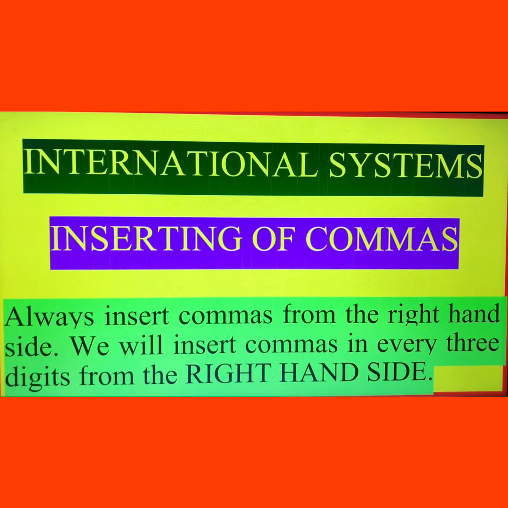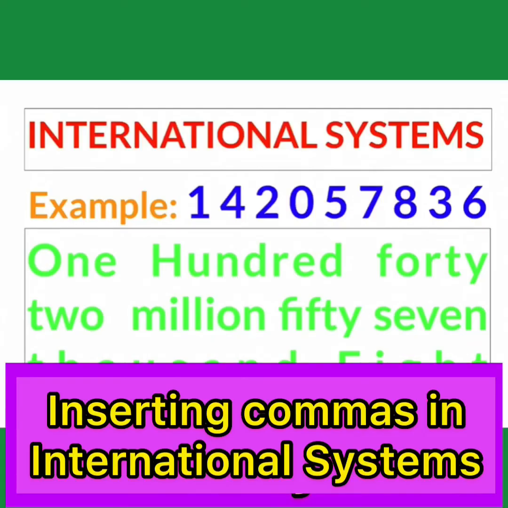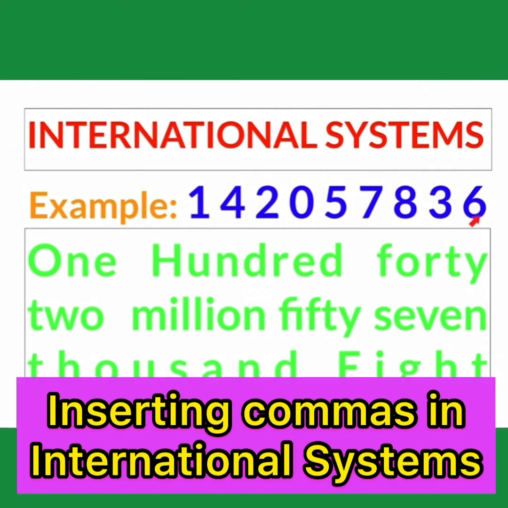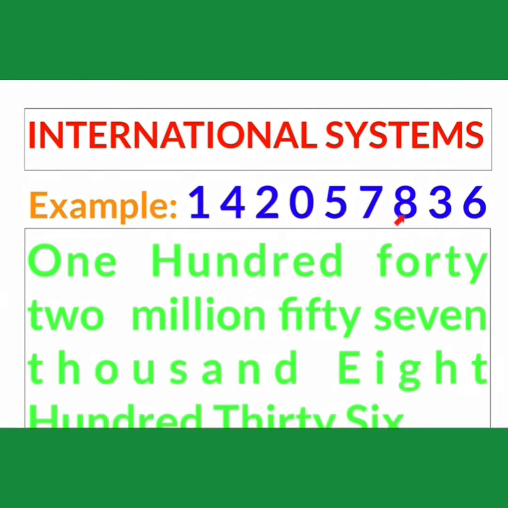जब तक सारे डिजिट्स खत्म नहीं हो जाते तब तक आप हर 3 डिजिट पर कॉमा को इंसर्ट करेंगे. सो दिस इज द प्रोसेस. लेट अस सी इट विद एन एग्जांपल. सो डियर, now international system, how can we insert commas? Let us take the example, that is 142057836. So dear, what to do? You will count once again 3 digits from the right hand side. 1 2 3. It means you will insert the comma between 7 and 8. So you will get just like that.